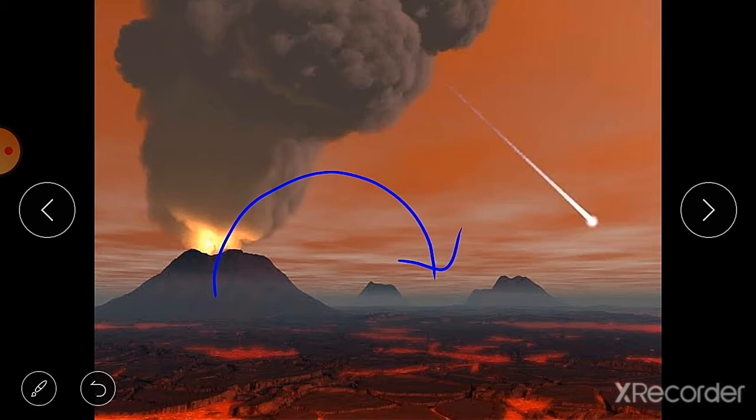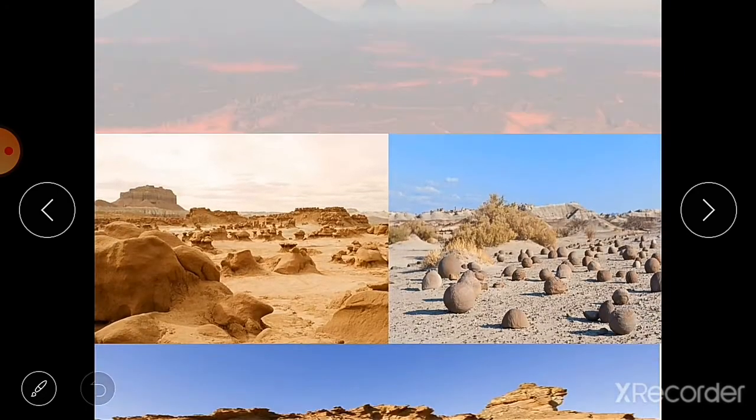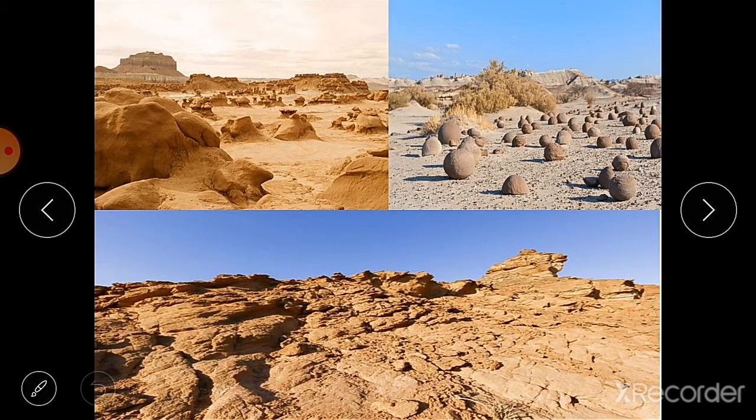Okay, as the time passed, these rocks were broken into smaller pieces by violent earthquakes, and over thousands of years, slowly these smaller pieces of rocks changed into the soil under the combined effect of water, wind, roots of plants and mechanical collision. So this is how the soil formed, starting thousands of years ago.